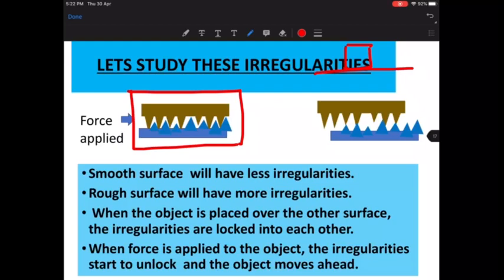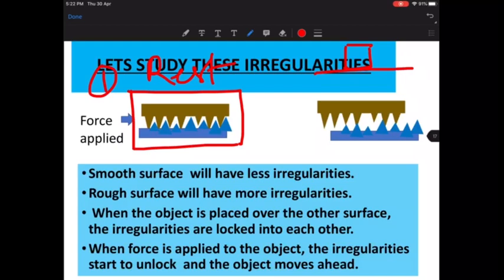But initially when they are at rest, this is the rest position, the first one. When the two objects are at rest and not moving against each other, what is going to happen? The irregularities on both surfaces will interlock into each other perfectly. They are interlocked properly because they are getting more time for interlocking.